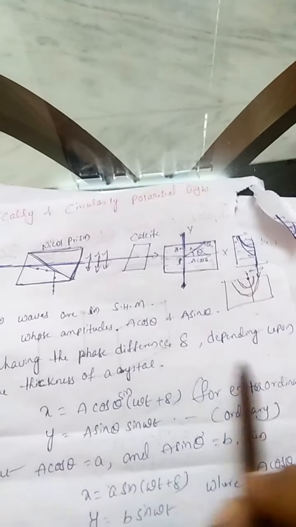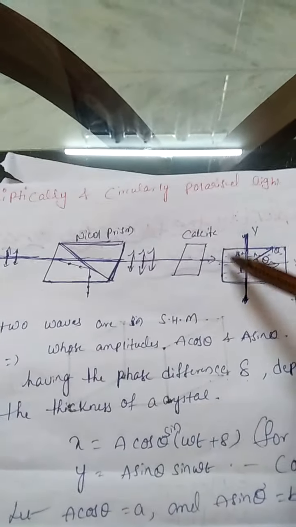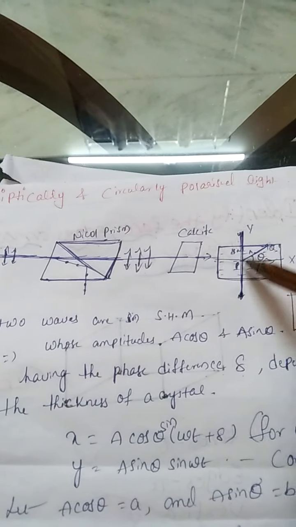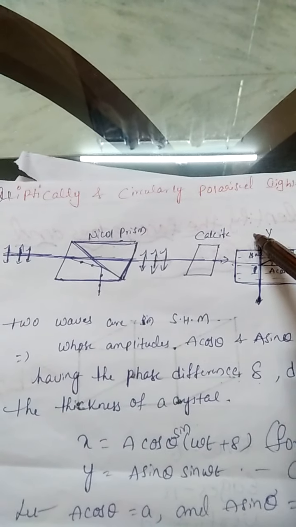Let us consider that the two rays travel with a phase difference delta, which depends upon the thickness of the crystal. The ordinary and the extraordinary ray both oscillate with SHM.